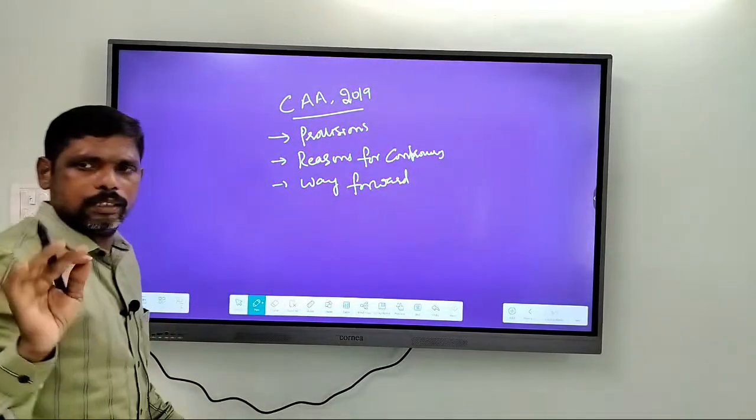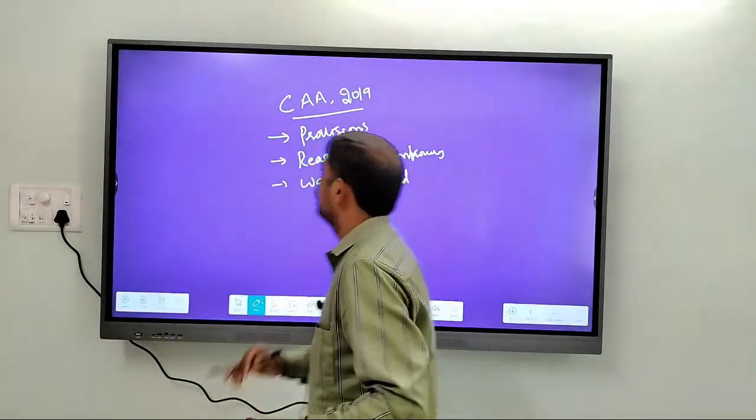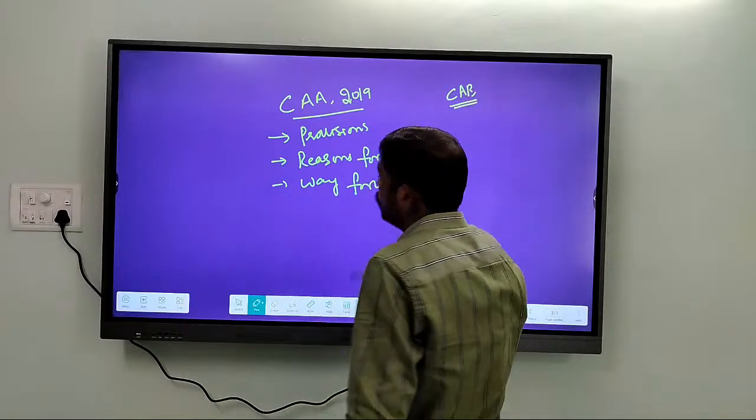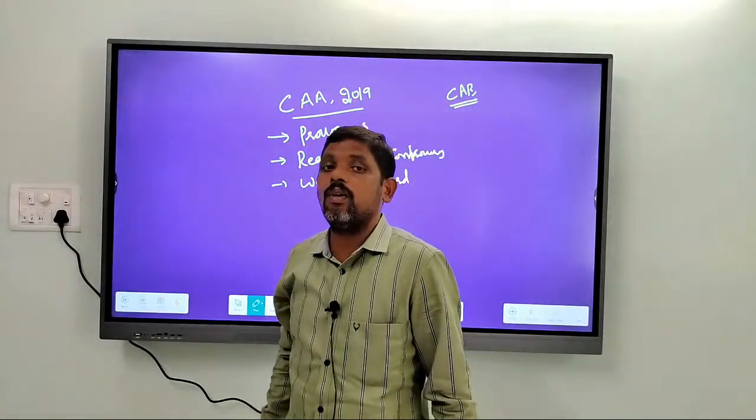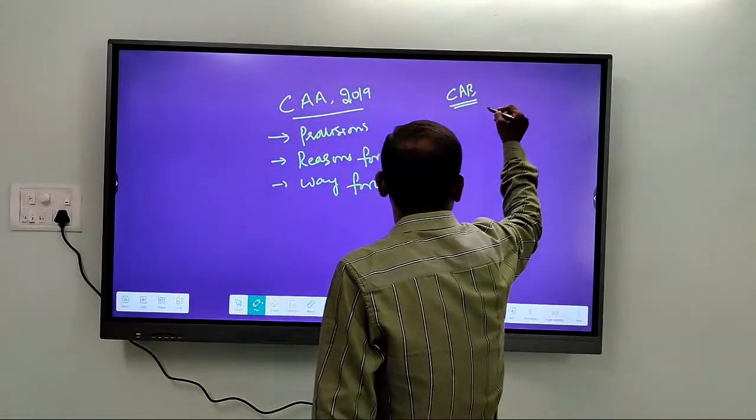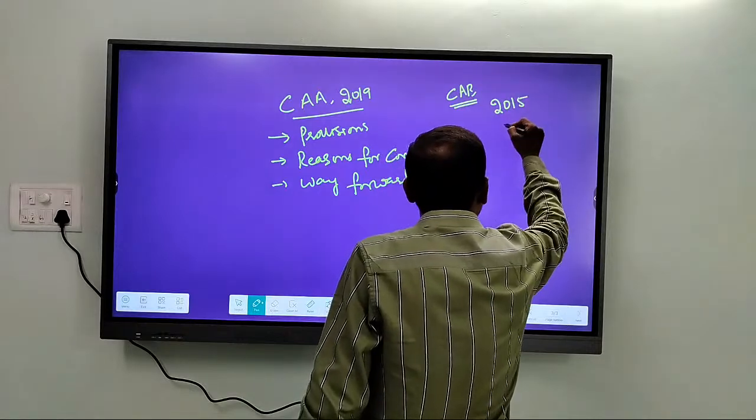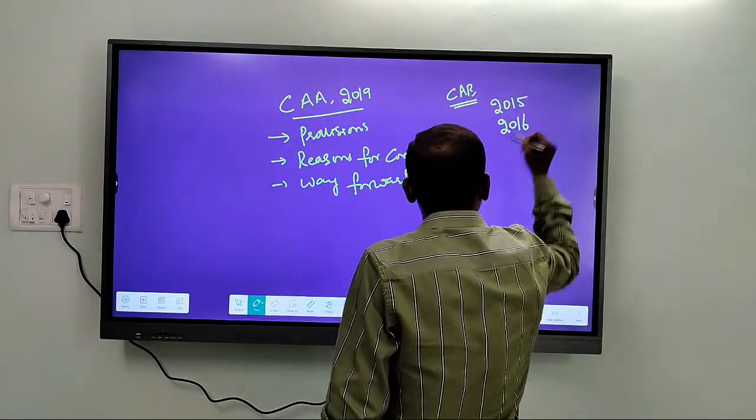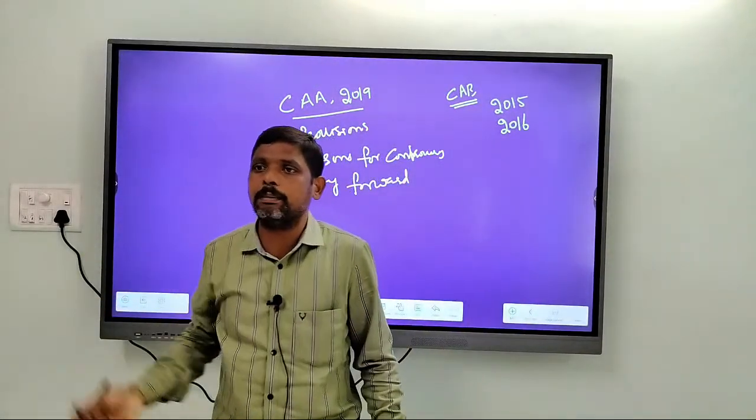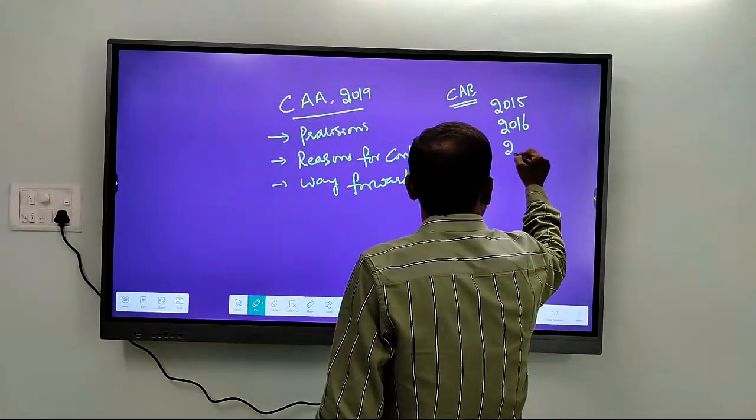So first, simply remember that this Citizenship Amendment Bill was drafted in 2015. It was introduced in Lok Sabha, in Parliament, in 2016. And ultimately, after debate in both Lok Sabha and Rajya Sabha, the bill got passed in 2019.